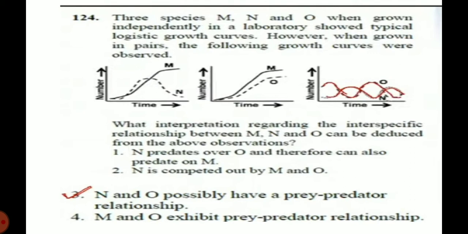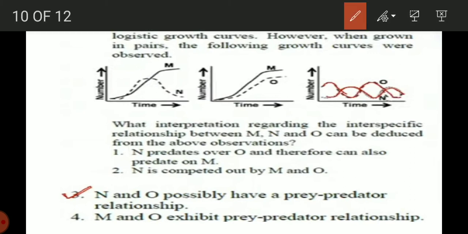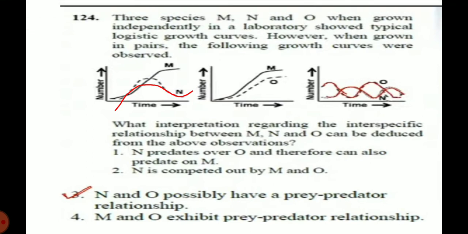The growth curves are like that, and number and time are plotted here. The options are given below. What interpretation regarding the interspecific relationship between M and O can be deduced from the above observations? You can observe this picture.